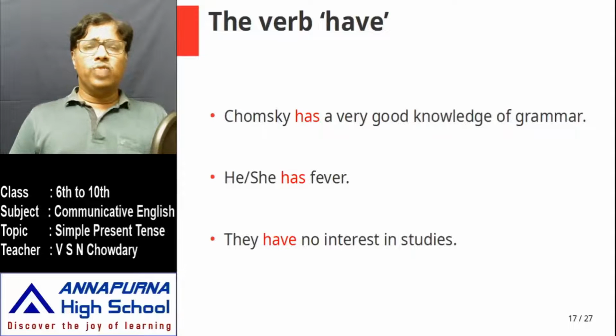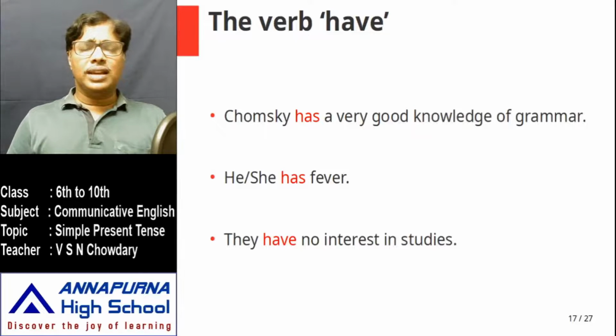So these are two very, very important verbs. Generally people use these correctly. Maybe they make some mistakes with third person singular of the verb have, but otherwise most of you generally use these two verbs comfortably. And these two verbs are very, very important. And let me tell you something interesting. Sometimes you can use be or sometimes you can use have.